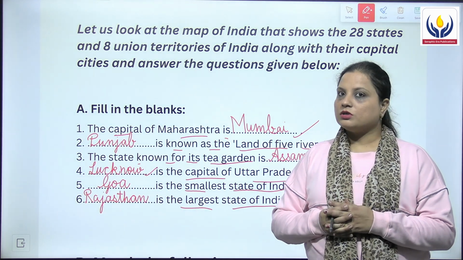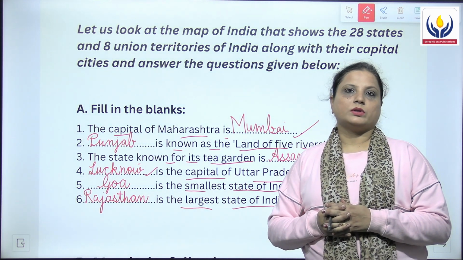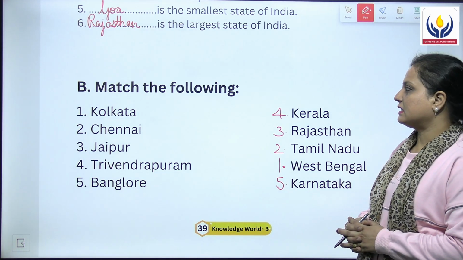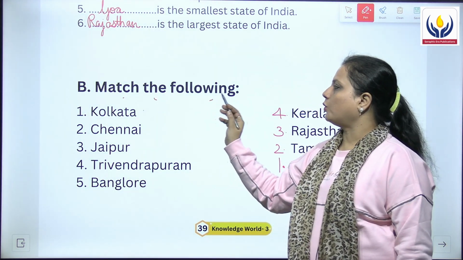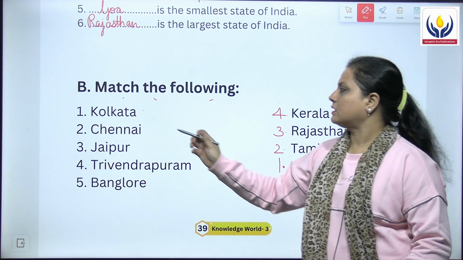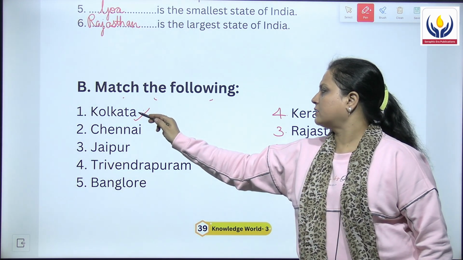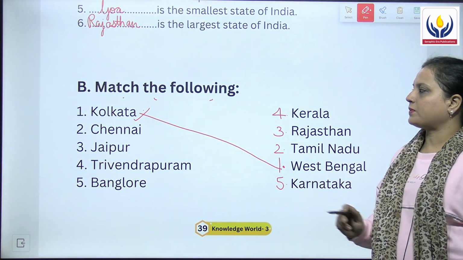So this was all about the A question. Let's now begin with the B part. Let's do the B question now, and it is match the following. So the first thing is Kolkata, and it is in which state? The answer for this is West Bengal.